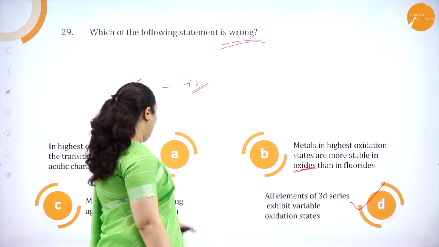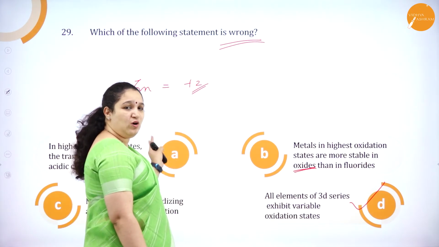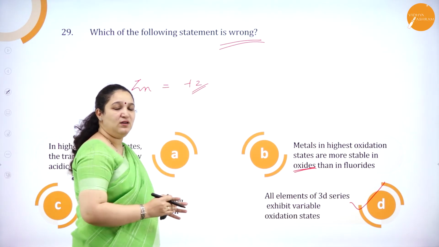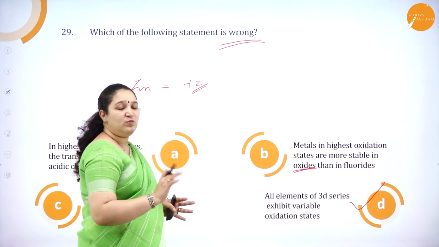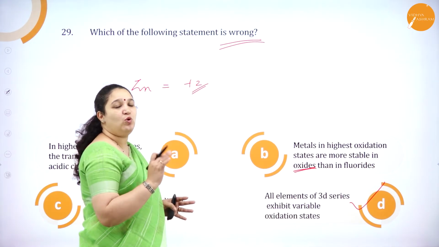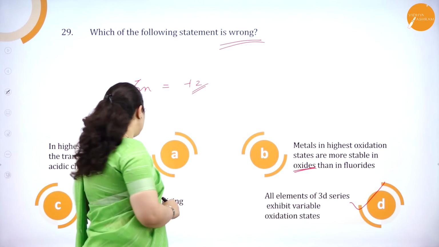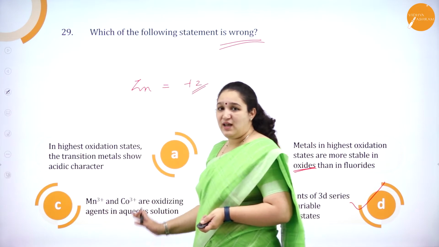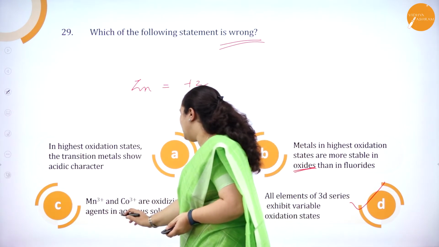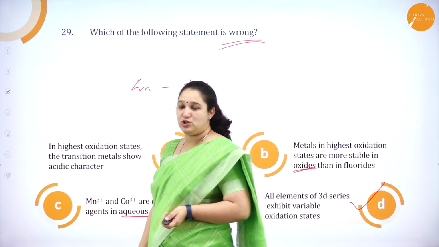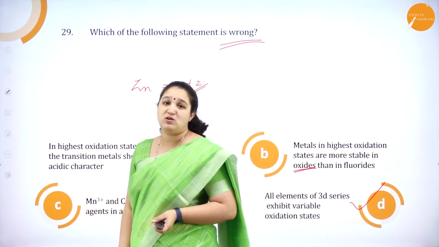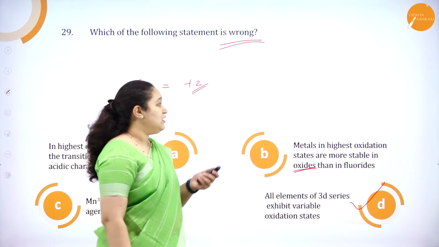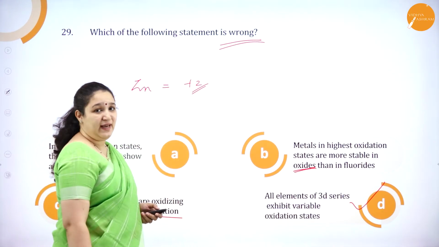Sometimes if you do not know all the options, whether each is right or wrong, at least you will be sure of one which is correct or which is the wrong one, and you have to go with it. Option C is actually the right one, that is Mn plus 3 and Co plus 3 are very good oxidizing agents in aqueous solution, and manganese can show variable oxidation state from plus 2 to plus 7. So that's about question number 29.